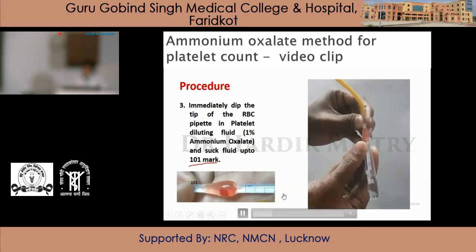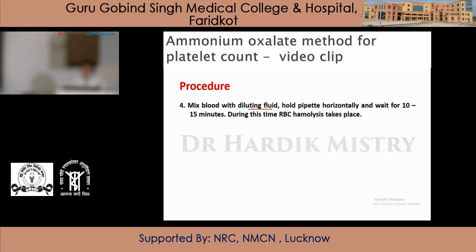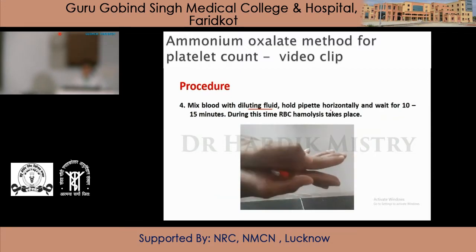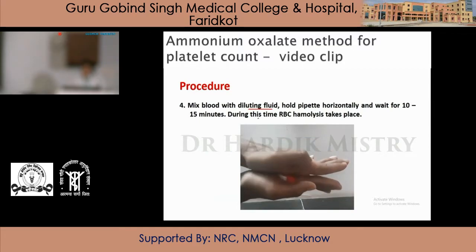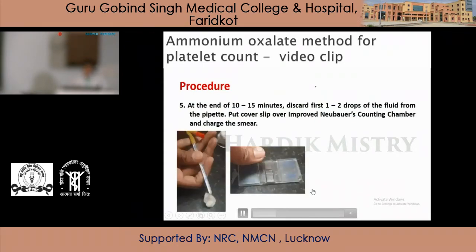Then mix the blood with the diluting fluid while holding the pipette horizontally and then wait for 10 to 15 minutes. During this time, RBC hemolysis will take place. Then, after 10 to 15 minutes, discard 1 to 2 drops of the fluid from the pipette and then place a cover slip over the Neubauer's chamber and charge the chamber.